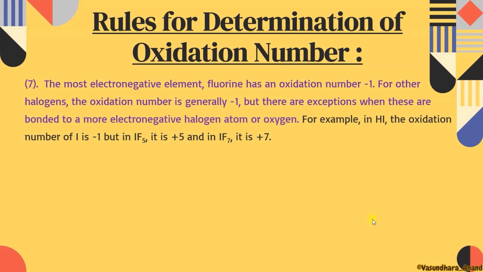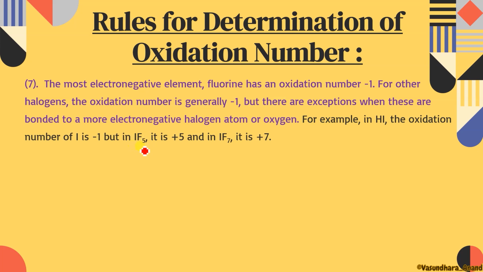How? Let's see. In this case, I'm talking about HI. Iodine is more electronegative than hydrogen, so it will have -1 state over here. But if this iodine is combined with fluorine, IF5, then what will happen? Fluorine, being the most electronegative element, will show -1 state. So for 5 fluorine, it will be -5, isn't it?